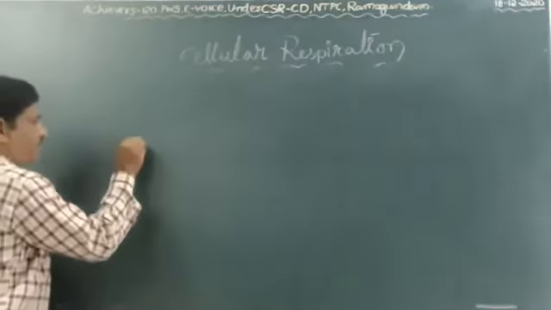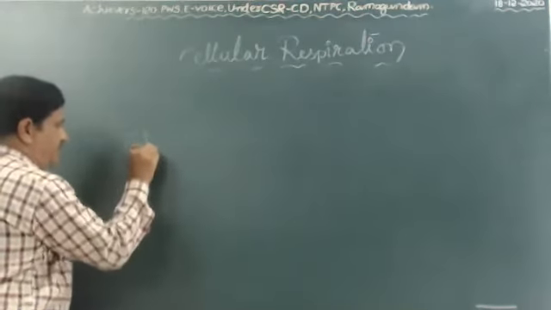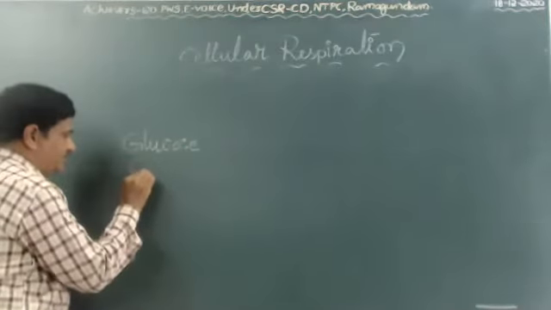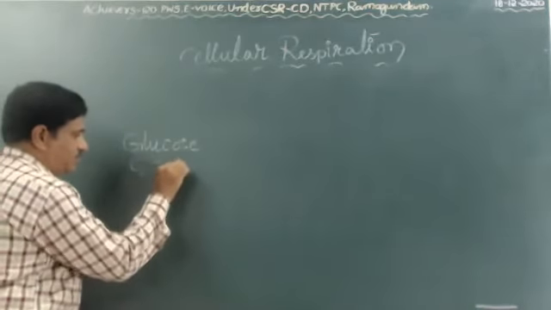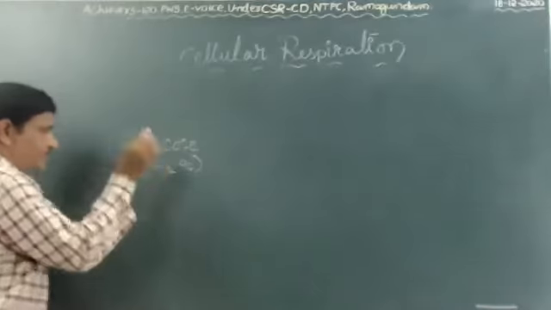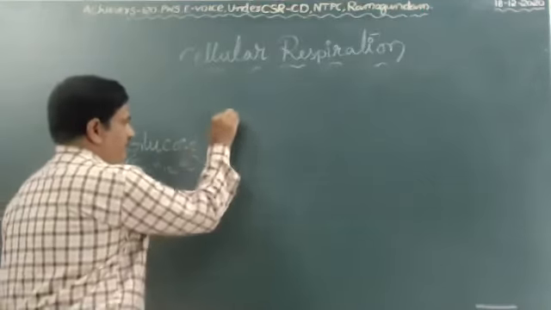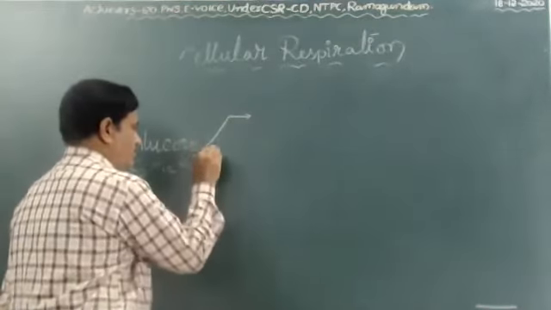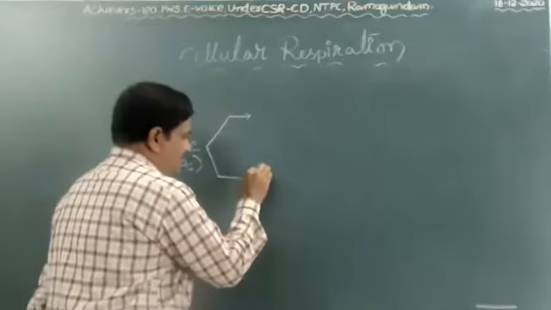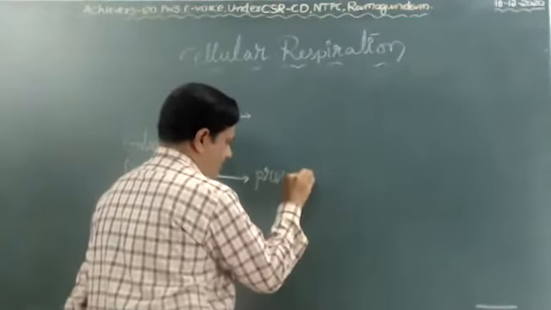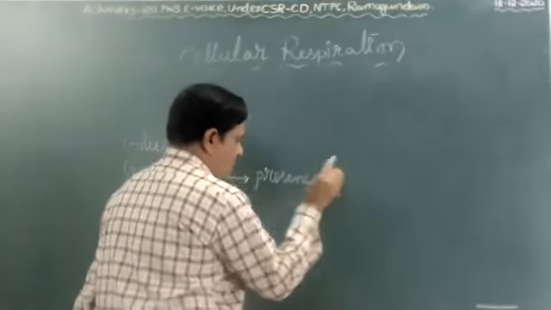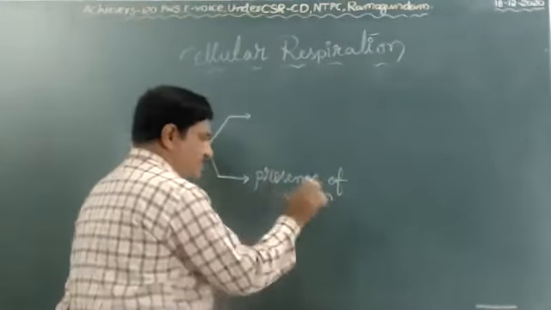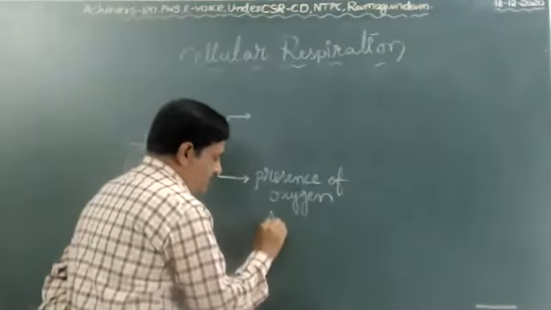Commonly, we take food in the form of glucose. The glucose formula is C6H12O6. With this glucose molecule, two reactions will occur. In the presence of oxygen, that reaction is called aerobic respiration.